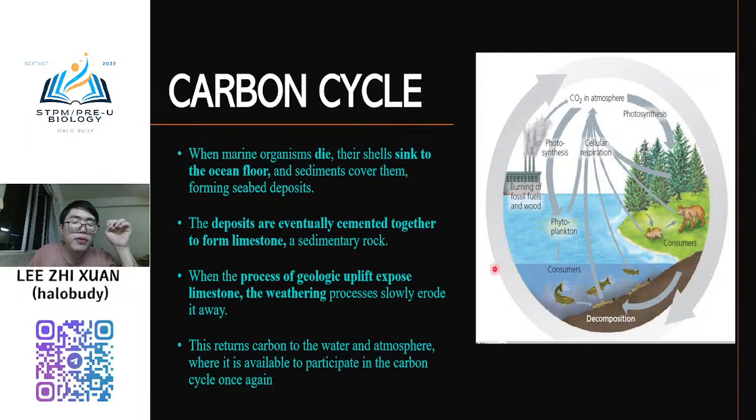When there is weathering of the limestone deposit, normally the weathering process such as earthquake or tsunami is natural, but the human-made one is normally the mining process. If there is a mining process, it will break down the limestone and release the carbon to the environment again. Okay, so this is the long-term process.